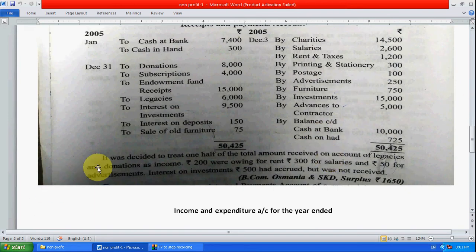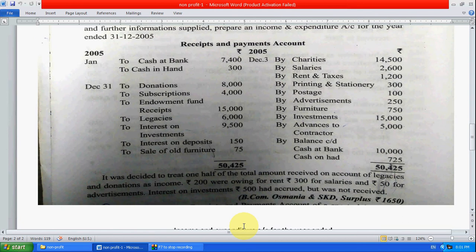Let's see the additional information. It was decided to treat one half of the total amount received on account of legacy and donation as income. Legacy means a will, somebody's will to donate their properties to this charitable trust, and donation. So here see, we have received legacy 6,000 and donation 8,000. Half of the total amount, 50% of these two amounts, is known as income.